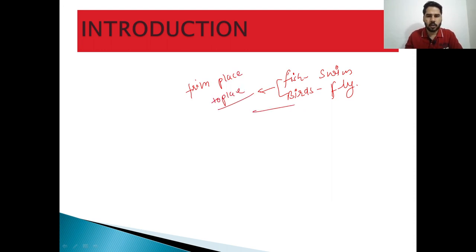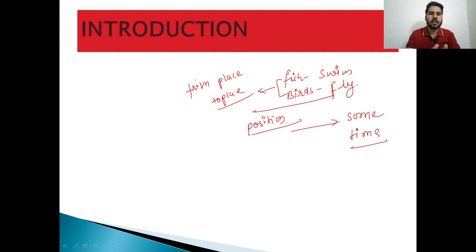These also change position. They all change their position through movement, and for changing position they also take some time.